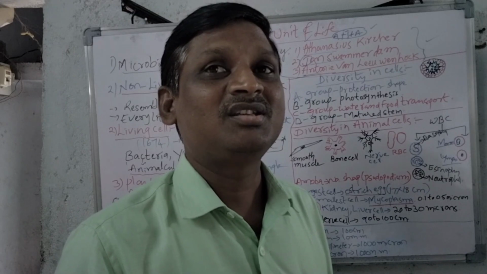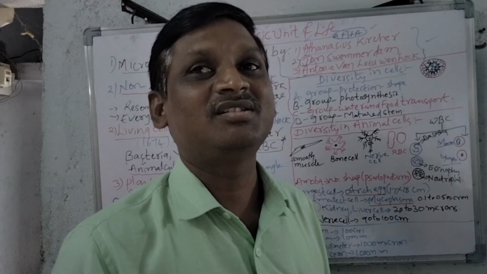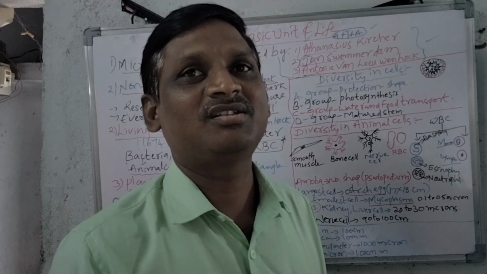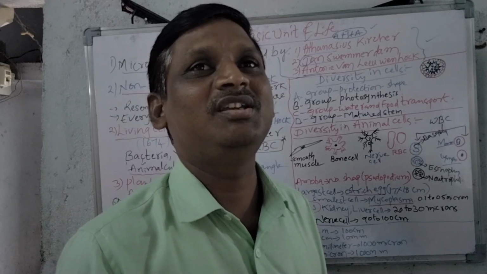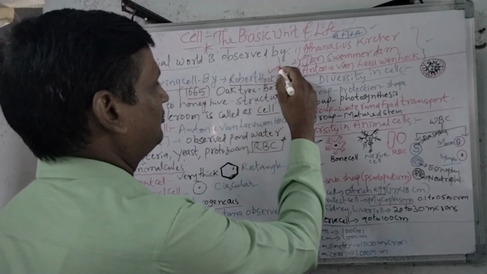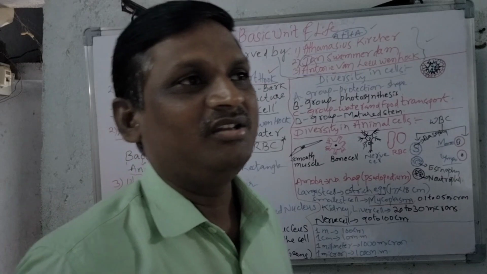The non-living cell is 1665, and the living cell is 1674. So we can differentiate by remembering these dates.